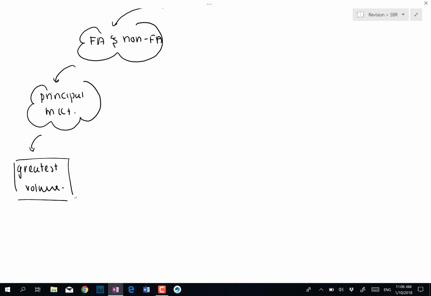Now, when considering the principal market, although we are referring to the market with the greatest volume, we have to take into account whether the entity has any restriction to sell in the market. So when considering the principal market, we have to take into consideration whether the entity has any restrictions to sell in the market. If there are such restrictions, then that cannot be part of the market that is considered within the principal market.